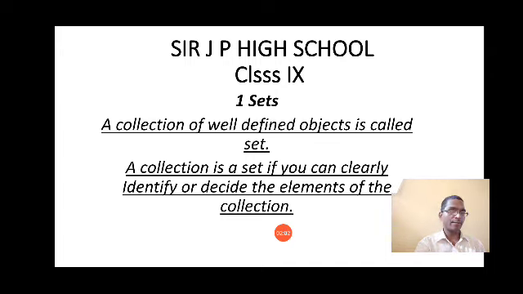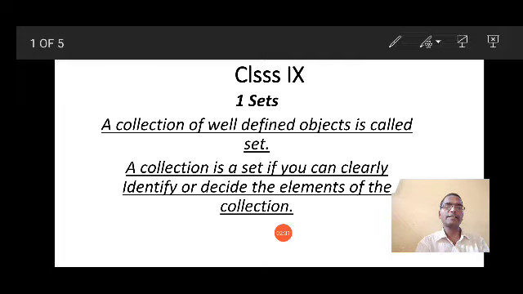So students, remember, a collection is a set if you can clearly identify or decide the elements of that collection. This way you can easily make your list, then you will call that collection a set. And if you are not able to make the list, that means that collection is not a set. Now let us see a few more examples.